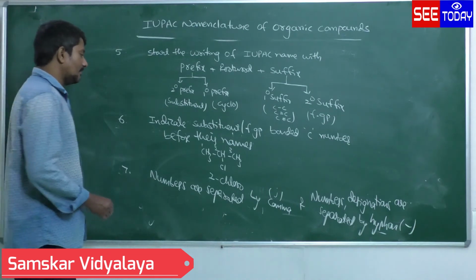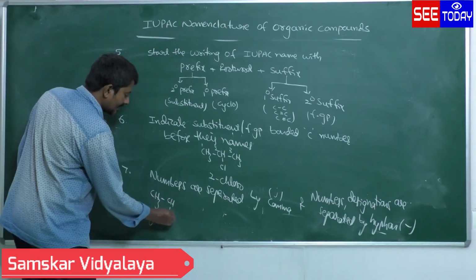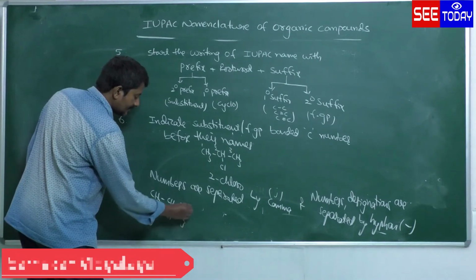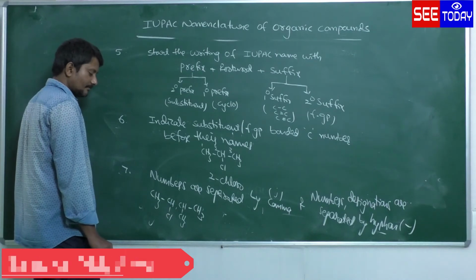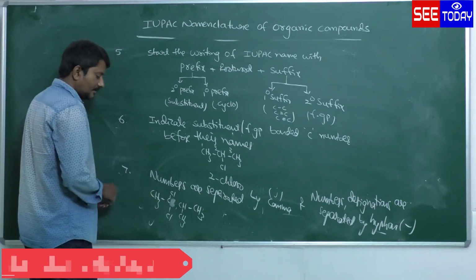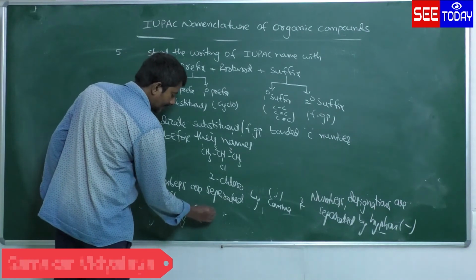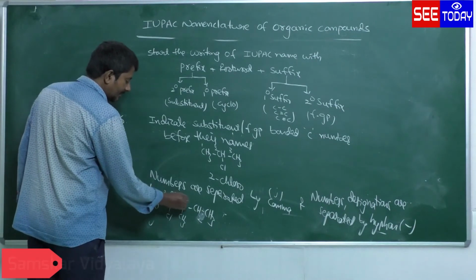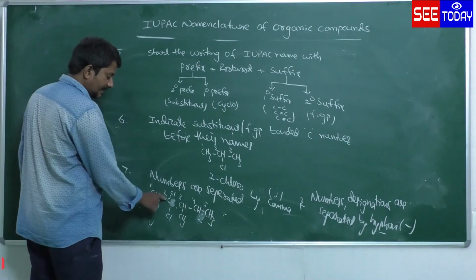What is that rule? Suppose here I am taking CH3, CH, Cl, CH, CH3, then CH3. Take one more Cl here. Give the numbers. Take CH2, CH3. Now I am giving numbers from this side: 1, 2, 3, 4, 5. Cl, CH3 is there. The second carbon has 2 Cls.